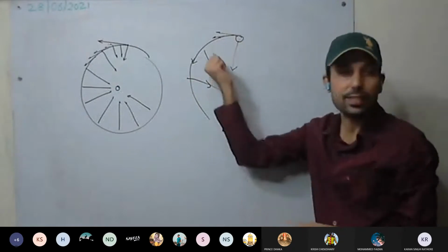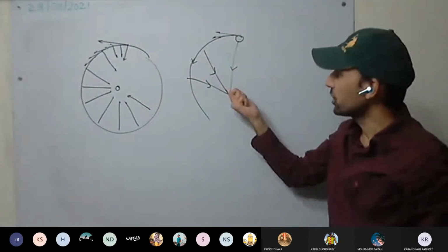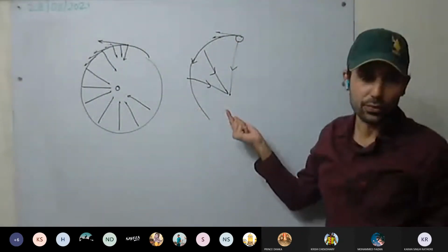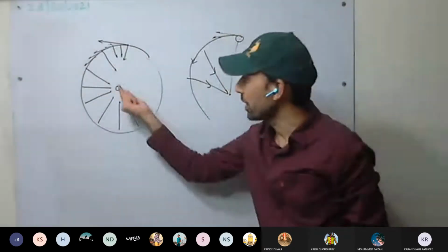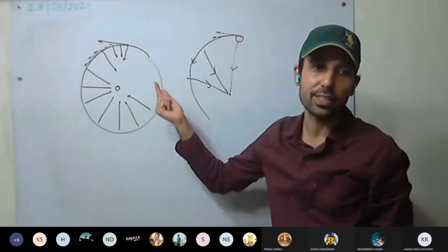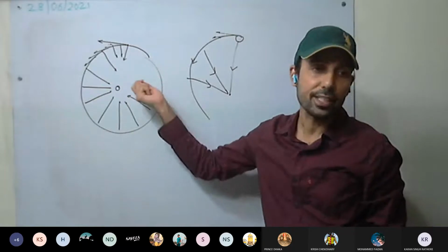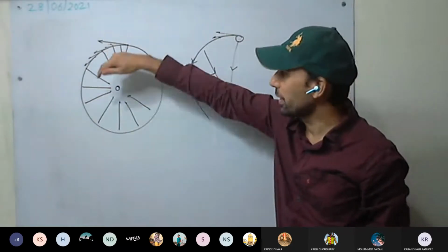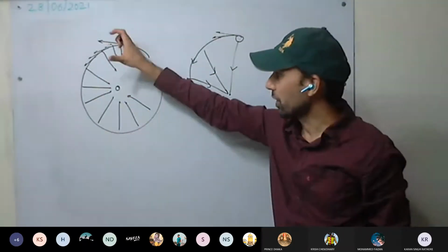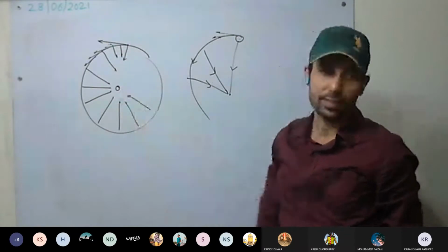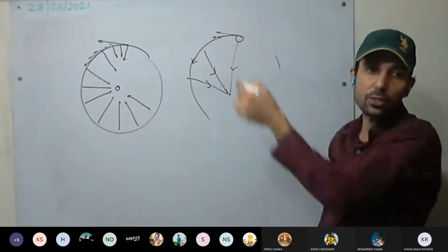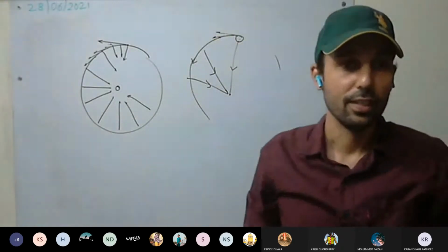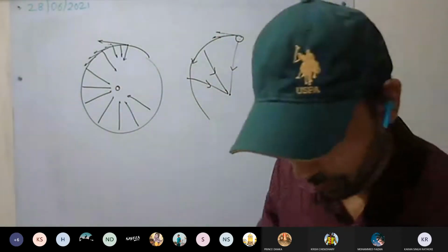So the force of tension provides the centripetal force. This inward force, that is towards the center, is called centripetal force, that is, the center-seeking force. The force applied is always towards the center. It wants to make the body move towards the center. This is clear. So because of the centripetal force, the body rotates in a circular fashion. This we have discussed.